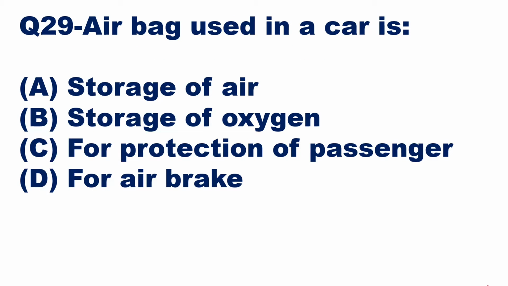Then we'll go to the next question, question number 29. Airbag used in a car: option A is storage of air, option B is storage of oxygen, option C is for protection of passenger, option D is for air brake. Obviously, an airbag is for protection of a passenger in case of an accident or a dash. Between the dashboard and the front passenger, or between the steering wheel and the driver, a balloon will be blown, and because of that there will be minimum injury. Option C will be the right answer here, for protection of passenger.